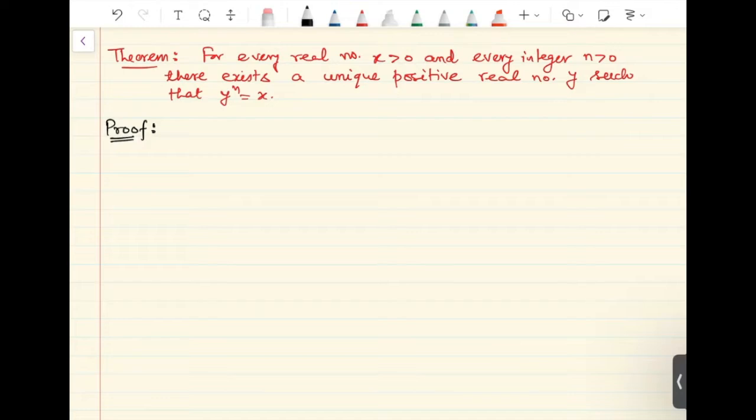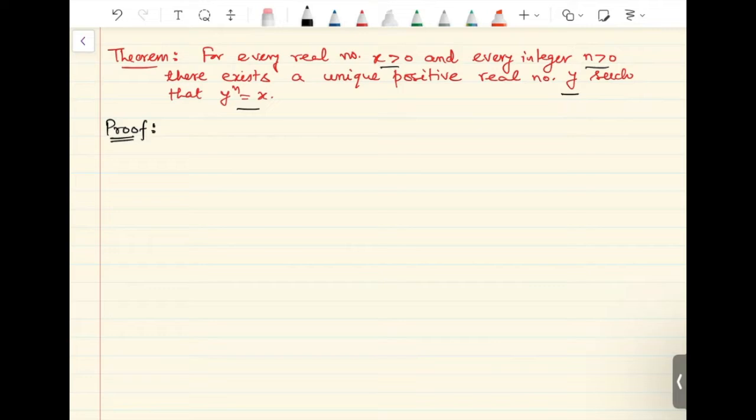In this video, we are going to prove this theorem that for every positive real number x and every positive integer n, there exists a unique positive real number y such that y raised to n is equal to x. We will begin this proof by assuming existence of such a real number y, and we'll first prove uniqueness. Once uniqueness is done, we will then prove existence.